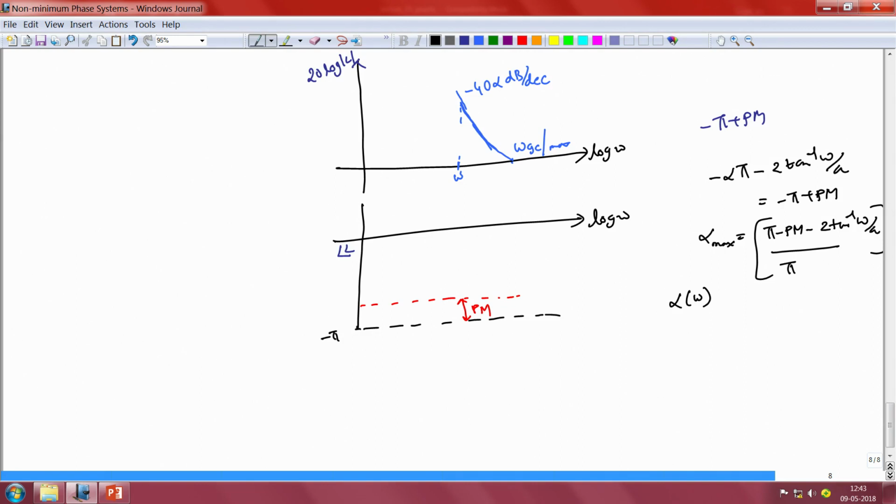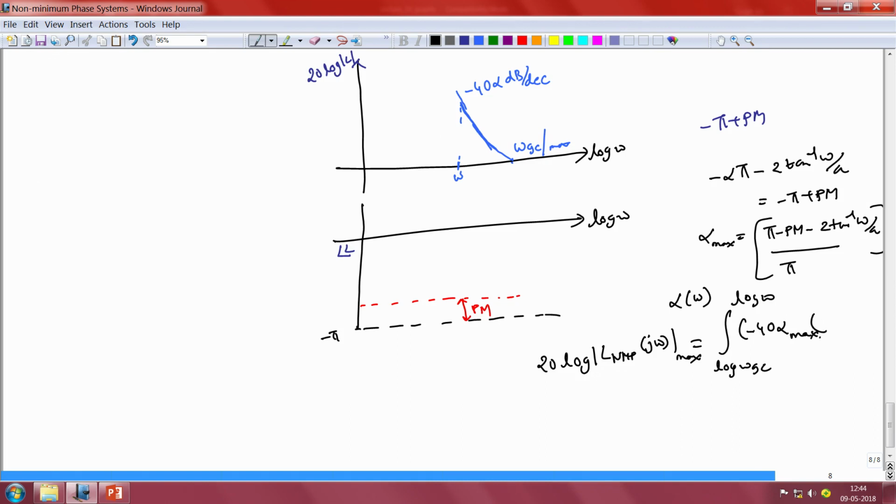Therefore the maximum possible loop gain at some particular frequency omega is obtained by integrating the maximum permissible slope between the frequencies omega Gc max and omega, and hence 20 log magnitude of L NMP at some frequency omega, the maximum possible value, is given by the integral from log omega Gc max to log omega of minus 40 alpha max of omega.